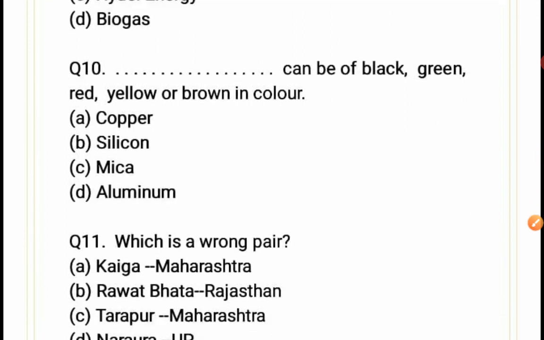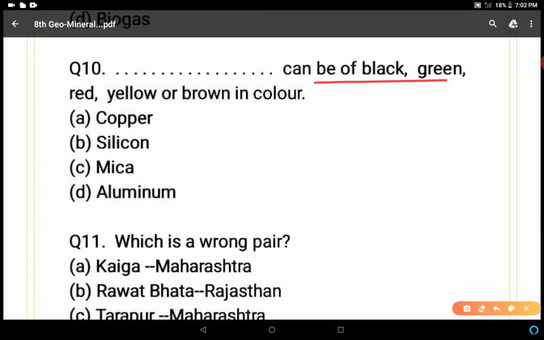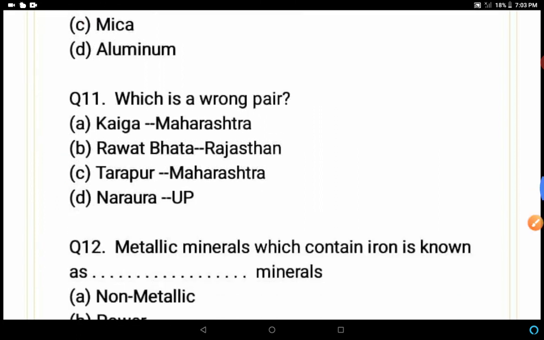Come to the next question. Question number 10. Can be of black, green, red, yellow or brown in color. So different colors are there of which mineral? Copper, silicon, mica and aluminium. Yes, C is the correct answer. Mica is the correct answer.